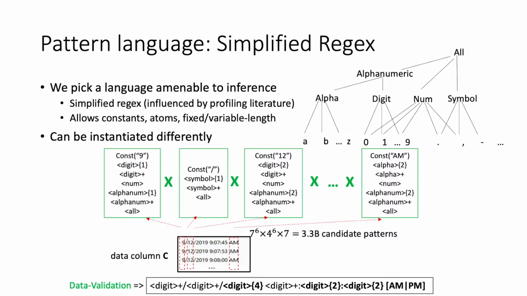For the timestamp column shown below, if we enumerate all possible patterns by doing a simple cross product of possible pattern generalization across all these tokens, we get 3 billion candidates for this simple data column. The pattern language can be instantiated differently. This is the one we use by default.